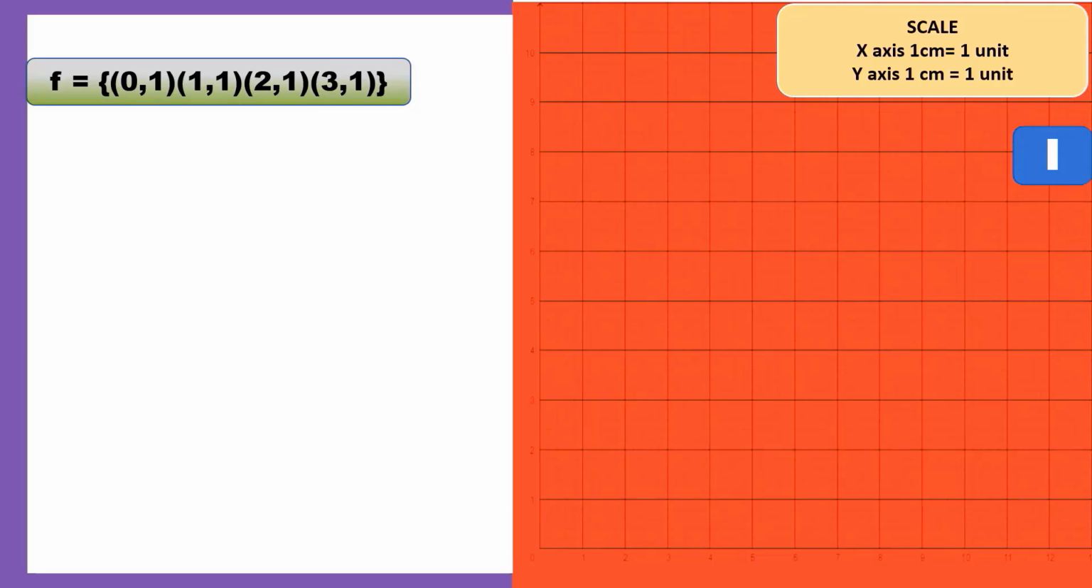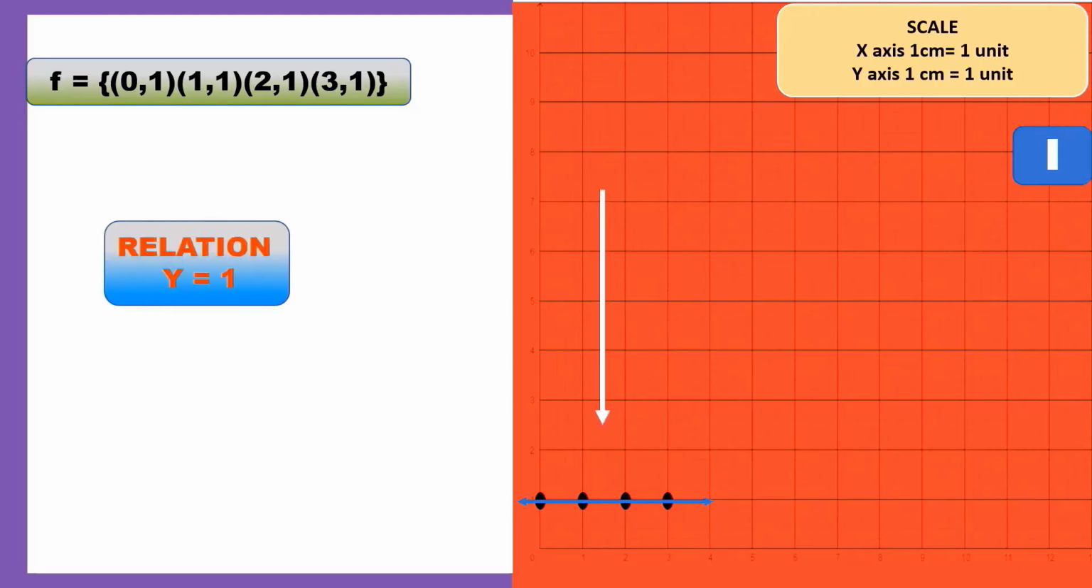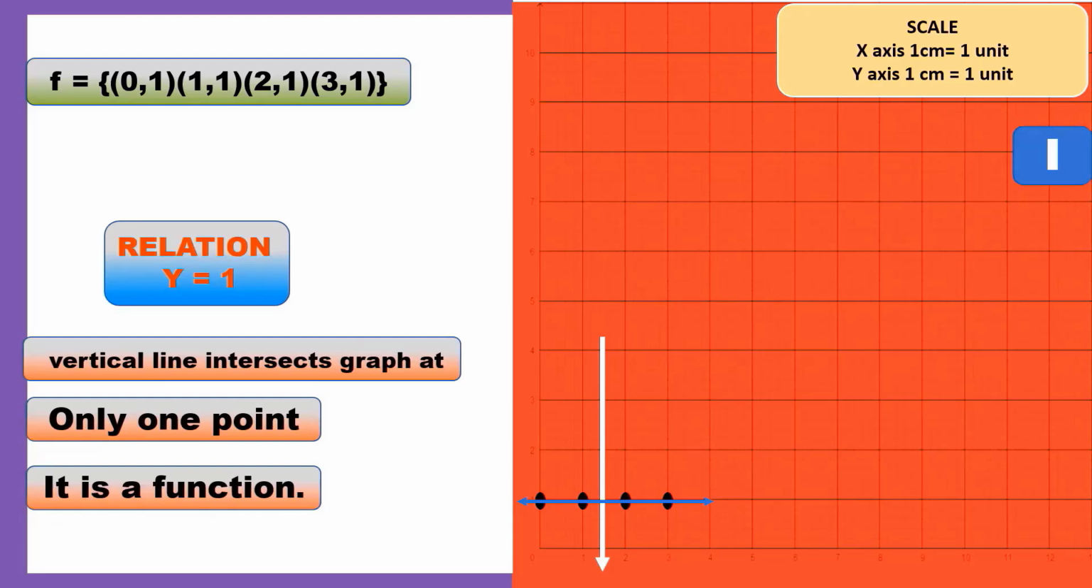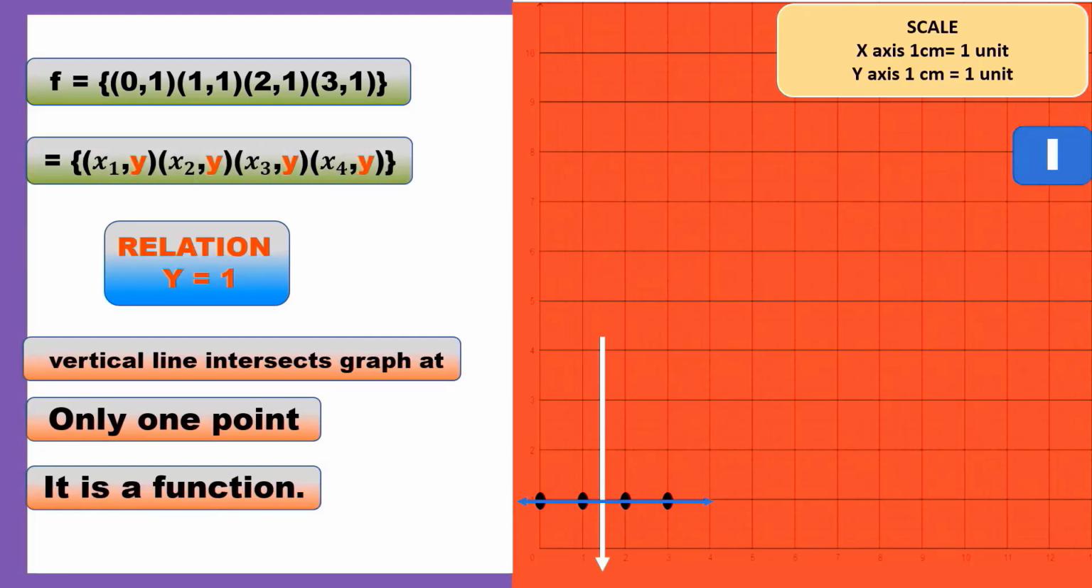Let's consider another set of points which is plotted on the graph, which has a relation y is equal to 1. Let's check whether the relation is a function or not using the vertical line test. The vertical line intersects the graph at only one point, so it is a function. Here x varies, y is constant, so it is a function.